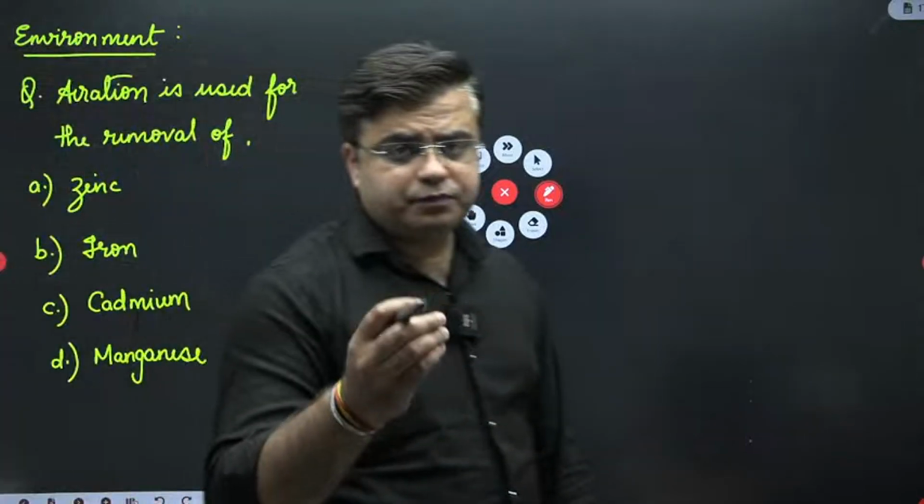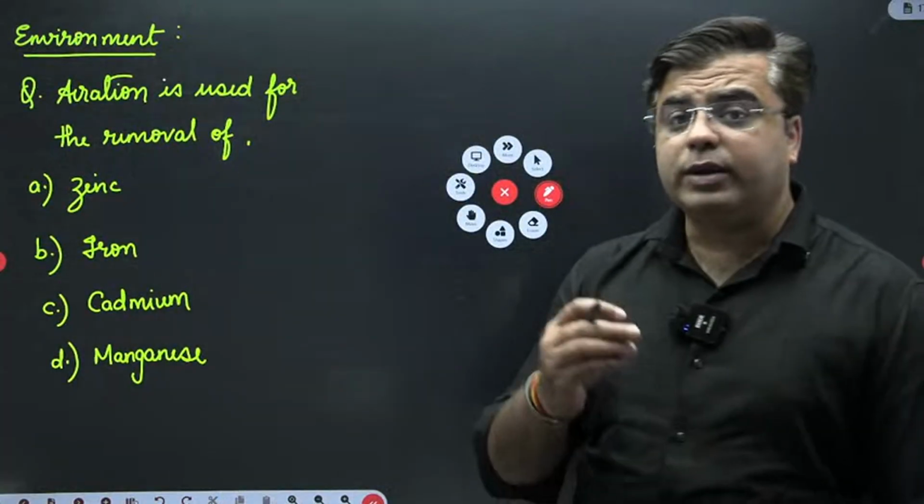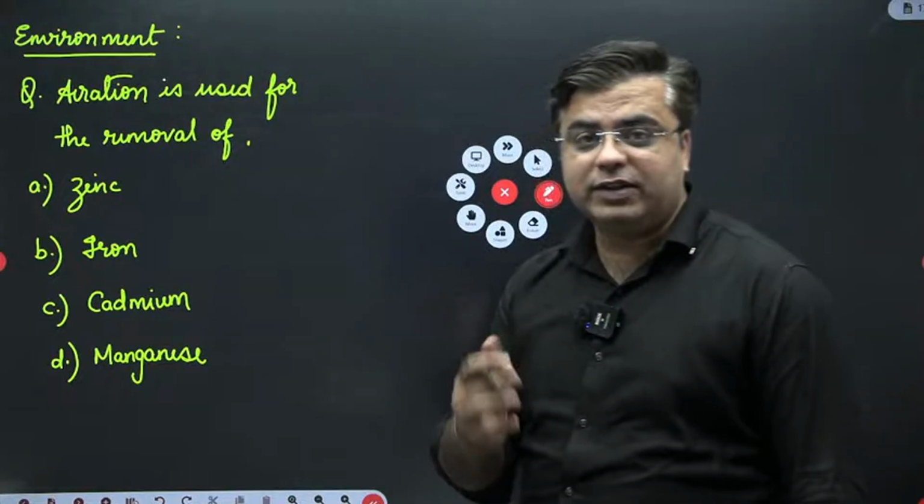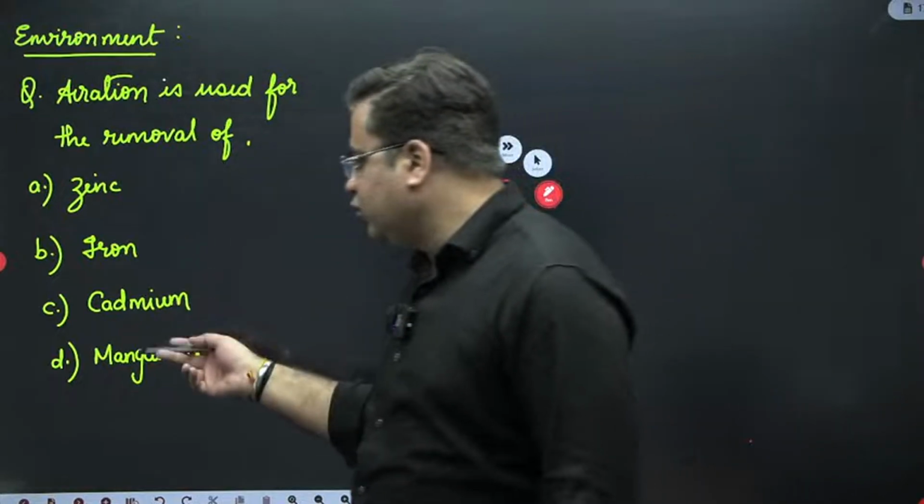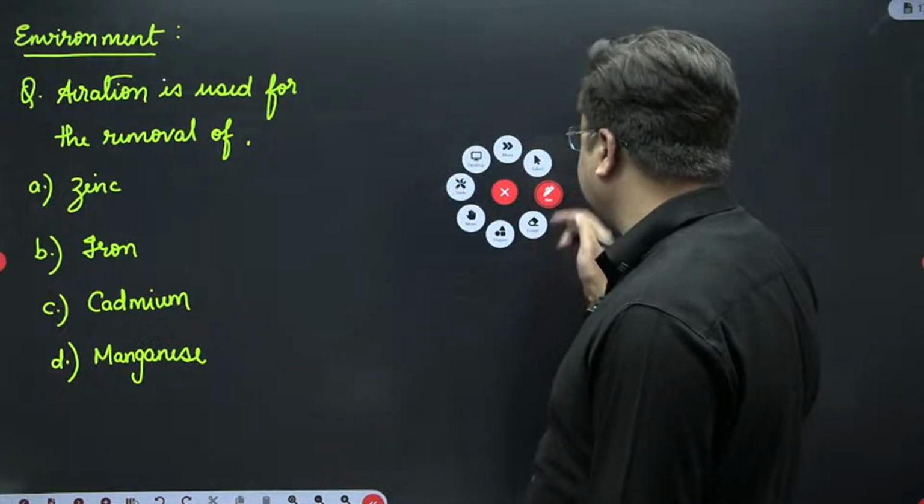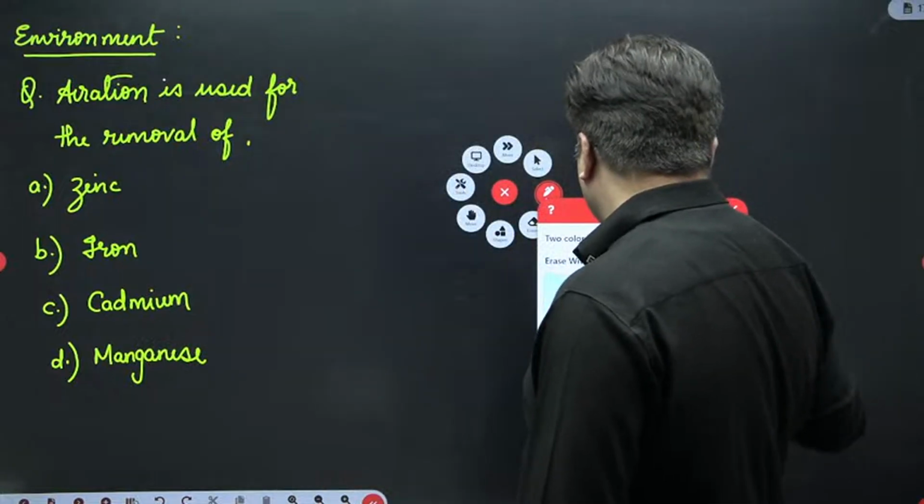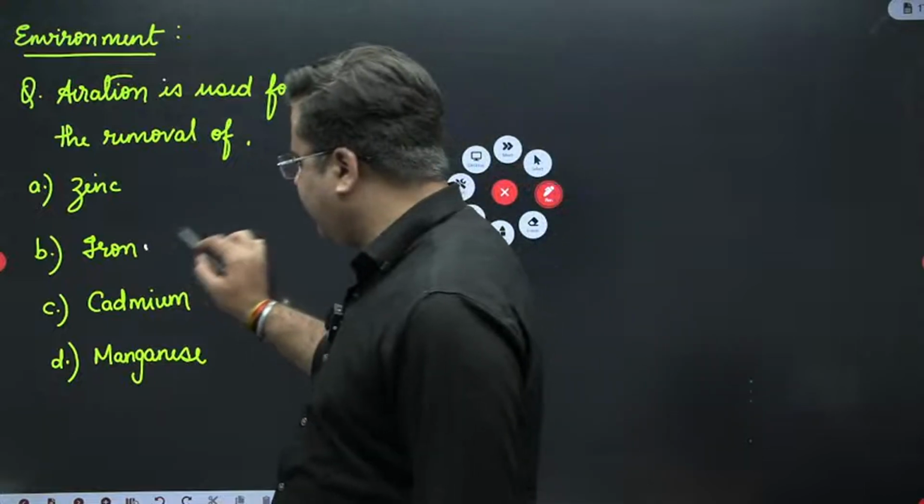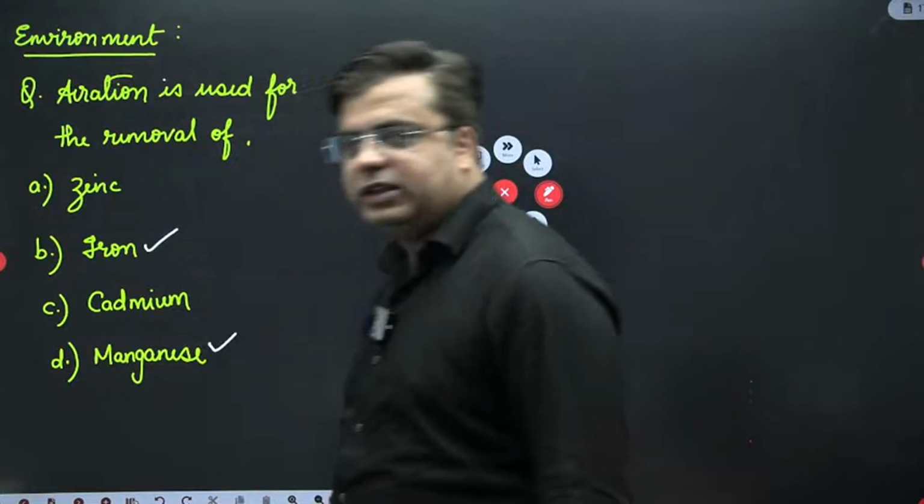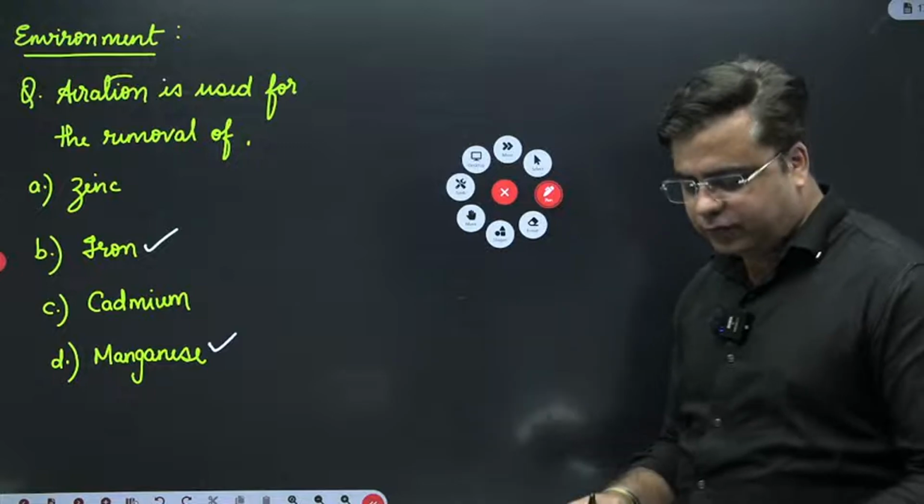We know that aeration is a technique to remove color causing compounds. We have discussed this in the class. So you can see two color causing compounds: first one is iron and second one is manganese. Iron and manganese will be removed by aeration. So this was a simple multiple select question from environment.